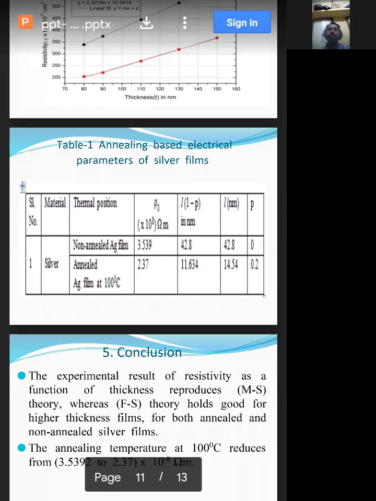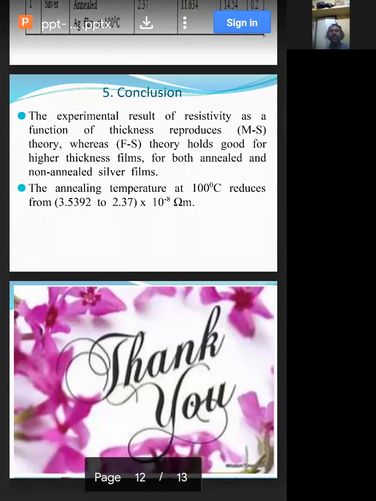Now moving to the last part, that is the conclusion. The experimental result of resistivity as a function of thickness reproduces Mayadas-Shatzkes theory, whereas Fuchs-Sondheimer theory holds good for higher thickness films for both annealed and non-annealed silver films. The annealing temperature of 100 degrees reduces the resistivity from 3.5392 to 2.37 into 10 raised to minus 8 ohm meter.